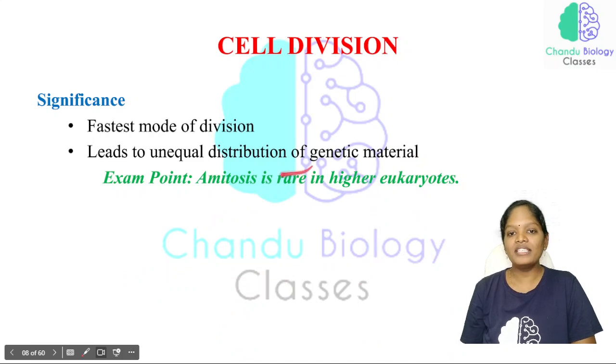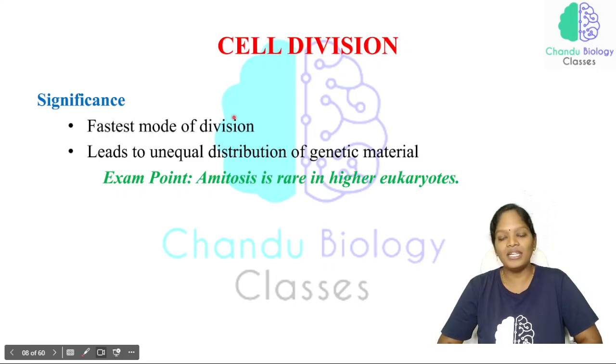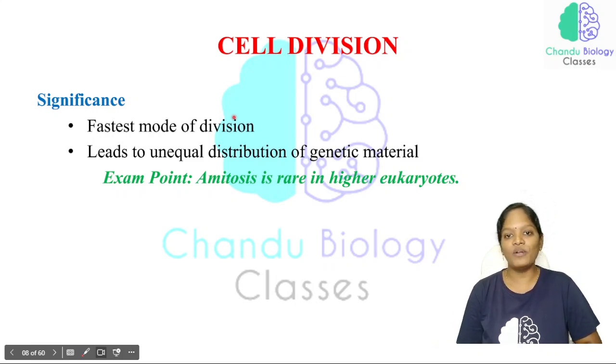As a result, there is an equal distribution of genetic material. But in amitosis, there is no involvement of spindle fibers, no attachment with the centromere. As a result, there is no equal distribution of genetic material. It is a random division of the genetic material.